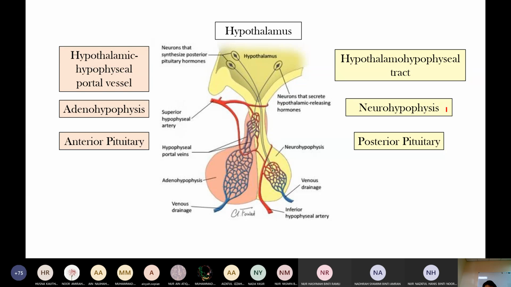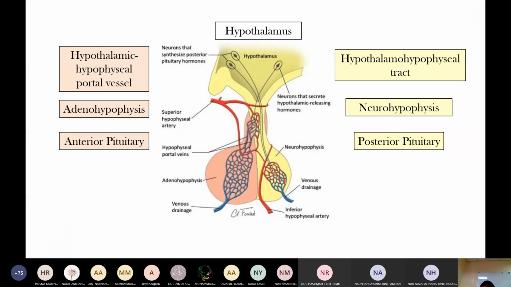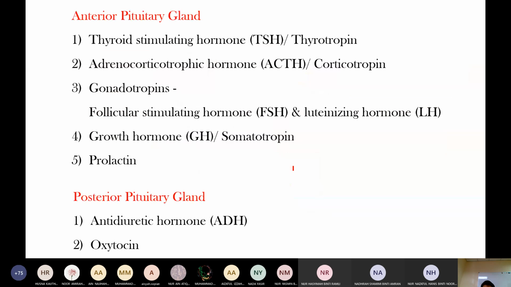So there is a difference between anterior and posterior pituitary hormones. The anterior pituitary synthesizes its hormones. But the posterior pituitary hormones, oxytocin and antidiuretic hormone, are synthesized in the hypothalamus and stored in the posterior pituitary. So when there is deficiency, the disorder is in the hypothalamus, not the posterior pituitary.